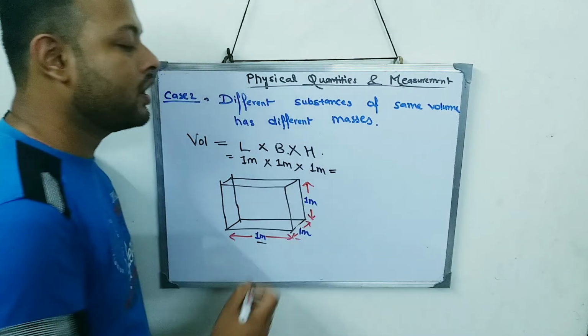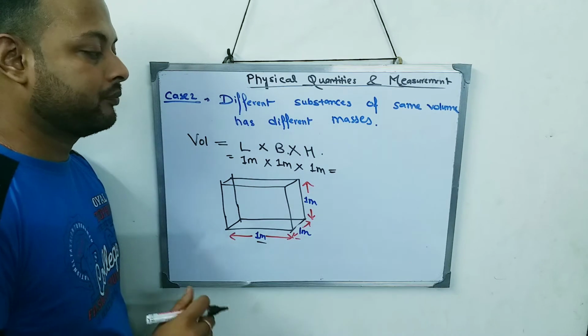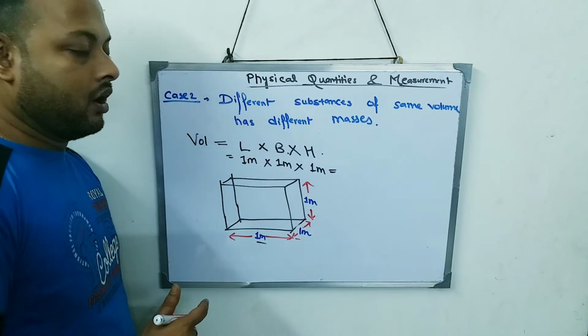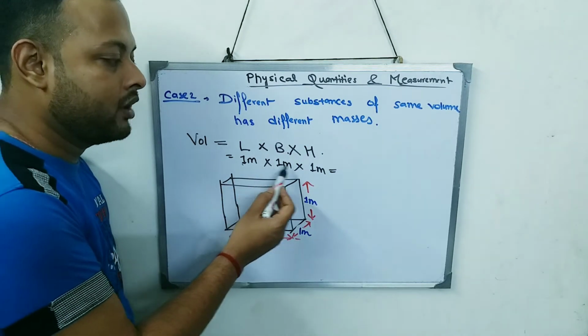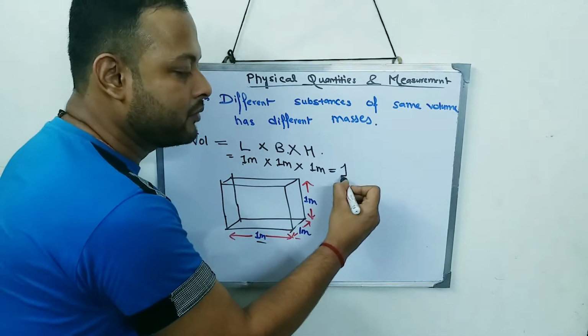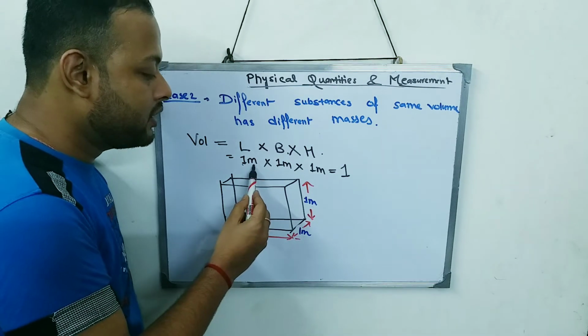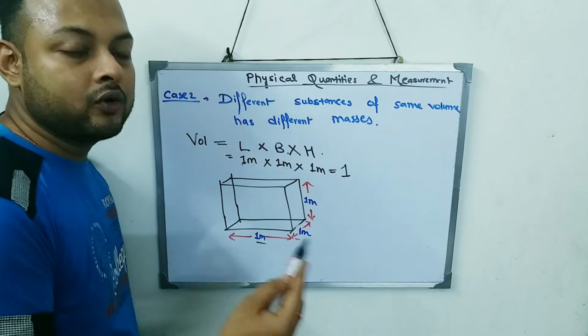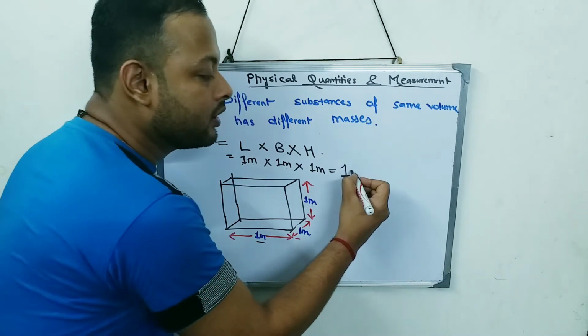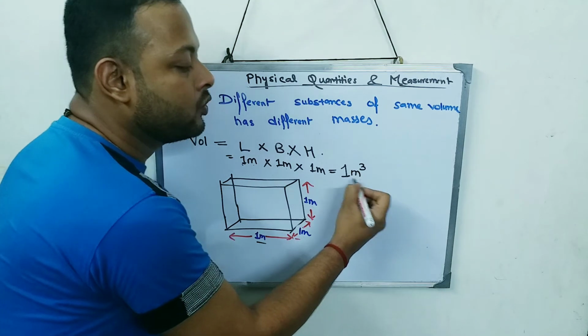Now what is 1 meter into 1 meter into 1 meter? 1 into 1 into 1 is definitely 1 only. But meter into meter into meter will give meter cube.